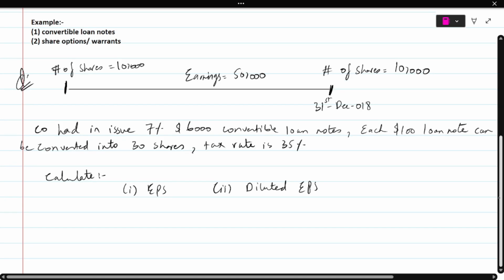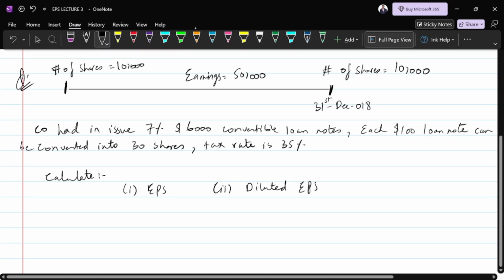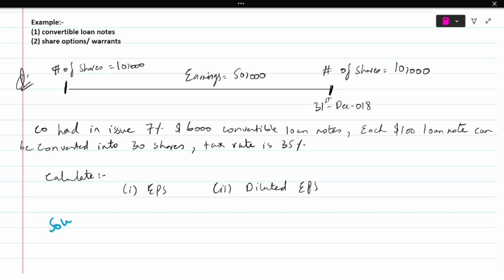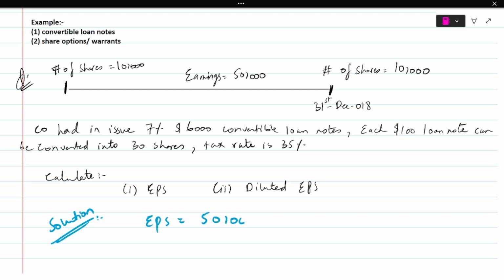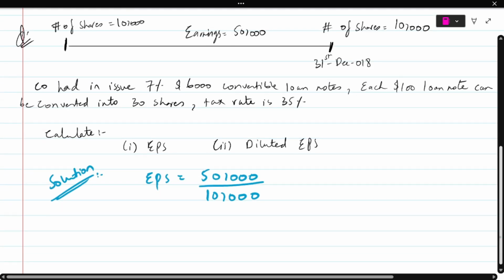So what do we have to do? We have to calculate the EPS and the diluted EPS. Let me first calculate the EPS. EPS is equal to the total earnings for the entire year, which is 50,000, divided by the number of shares, which are 10,000 and haven't changed at all during the year. That gives me $5 per share worth of EPS.